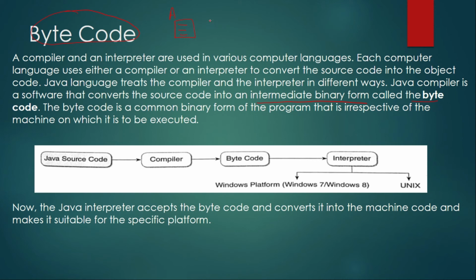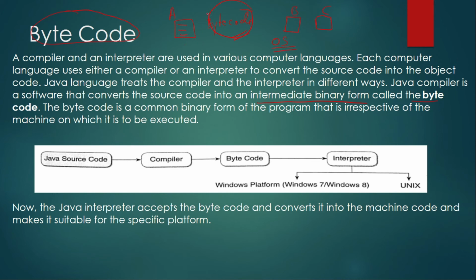After compiling, bytecode is generated. You can carry this bytecode and run it on any other computer or platform. Here platform means different operating systems.